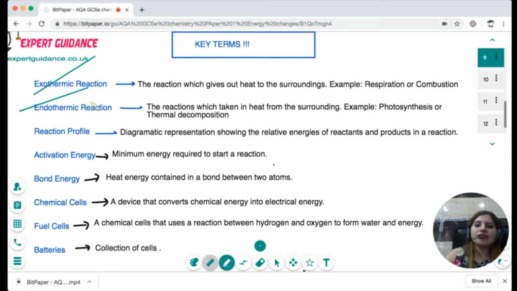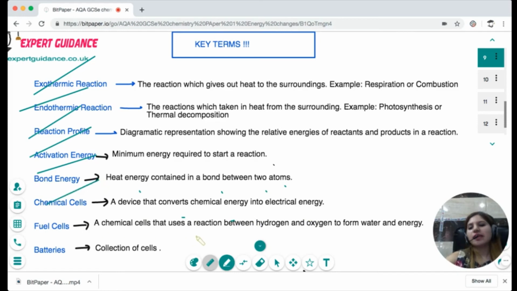Reaction profile is a diagrammatic representation showing the relative energies of reactants and products in a reaction. Activation energy is the minimum energy required to start the reaction. Bond energy is the heat energy contained in a bond between two atoms. Chemical cell is a device that converts chemical energy into electrical energy.